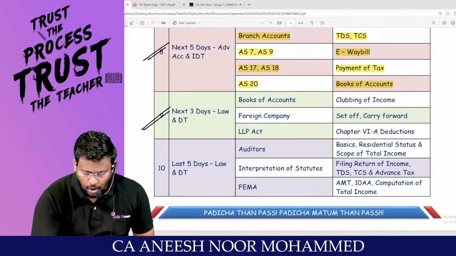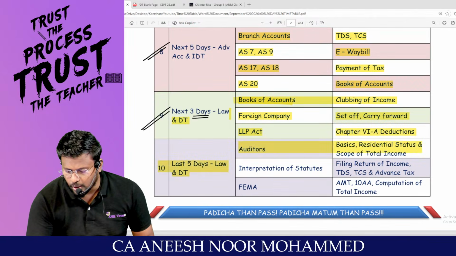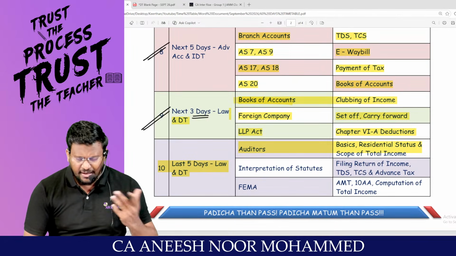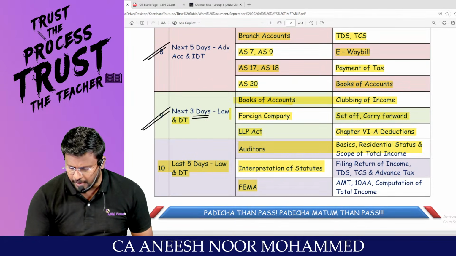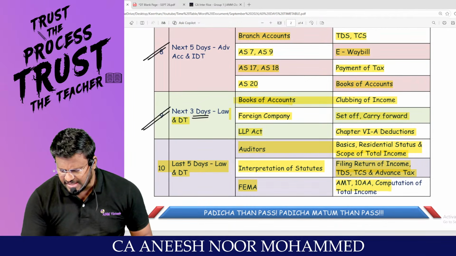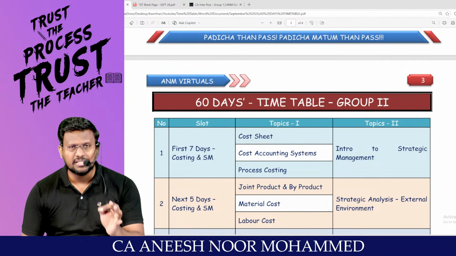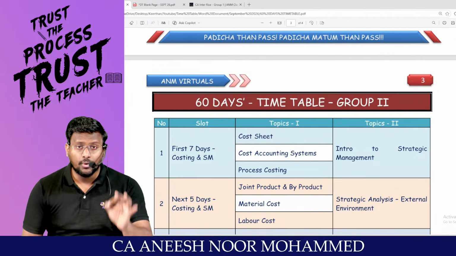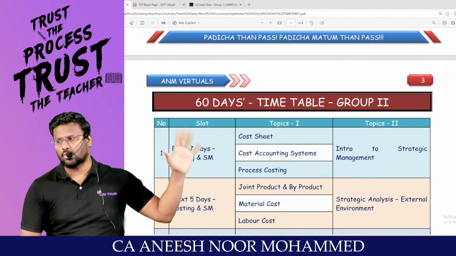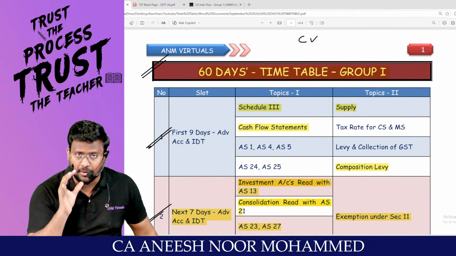Come back to law for the next 3 days. Books of accounts, foreign company and LLP, clubbing, set off and carry forward, Chapter VI-A deductions. And in law, auditors, interpretation of statutes and FEMA. Like basics such as residential status, filing, return of income, TDS, TCS, advance tax, computation of total income, etc. This is the suggested timetable for you to revise in 60 days the entire Group 1. If you don't have a plan, this plan will perfectly suit you.